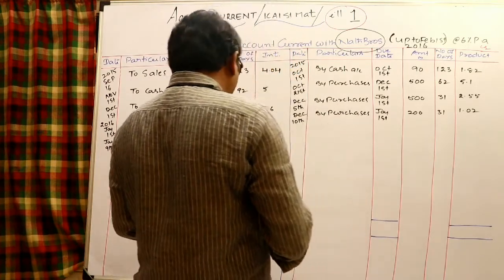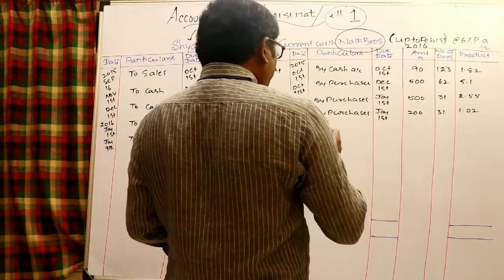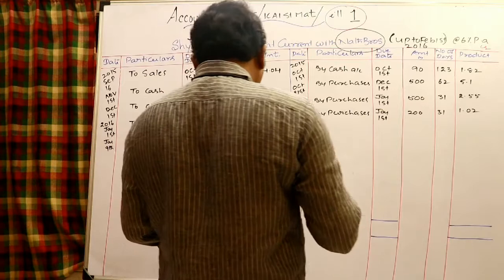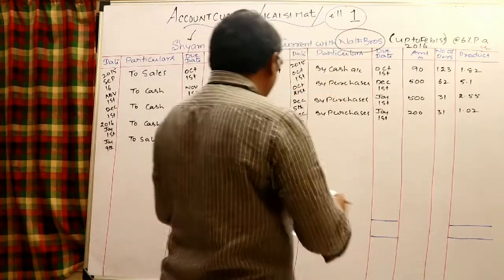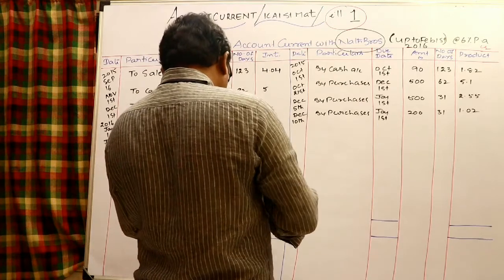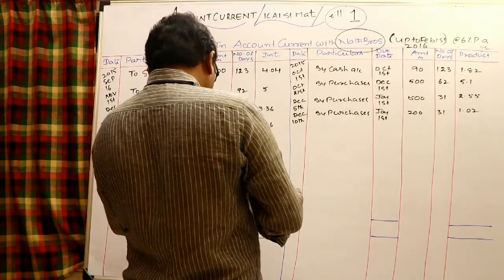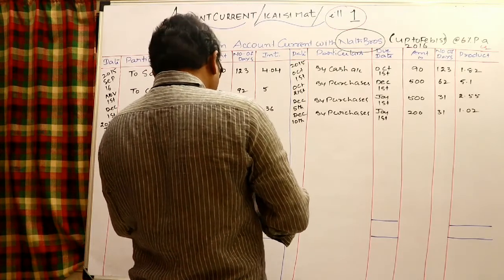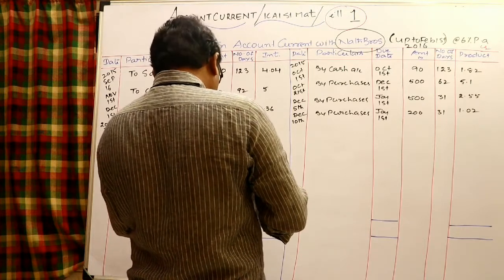You can check the debit and the credit. So the debit total of interest minus the credit total is the balance of interest you have to take. The debit total interest is looking more. For the debit total, I would go like this: 4.04 plus 5 plus 3.36 plus 3.06.